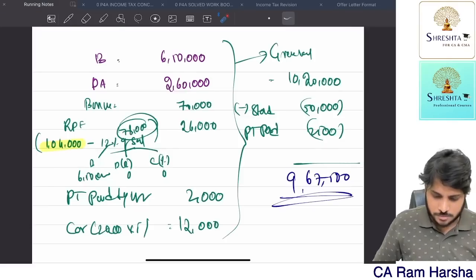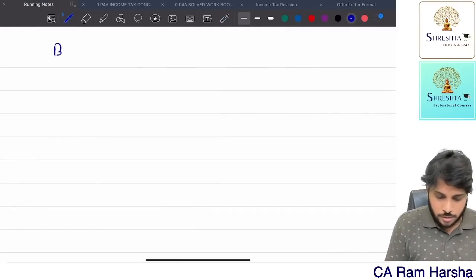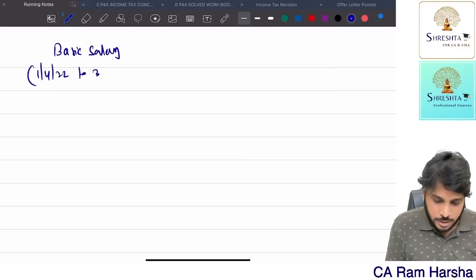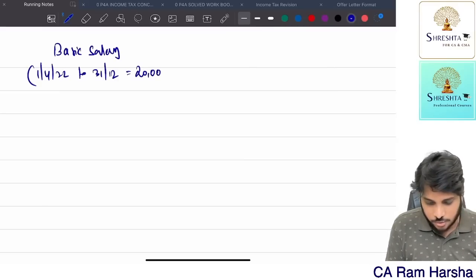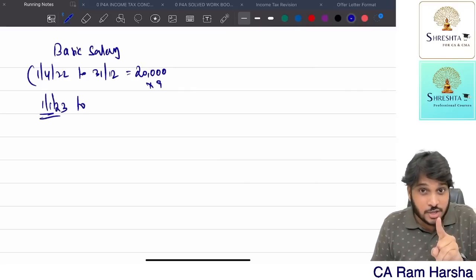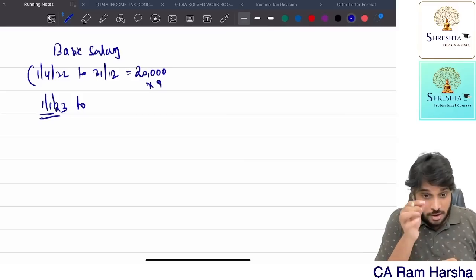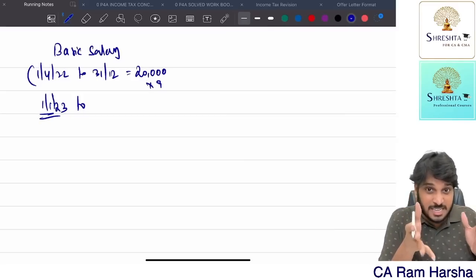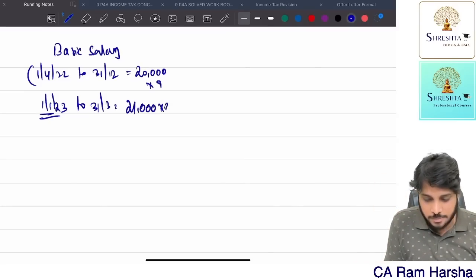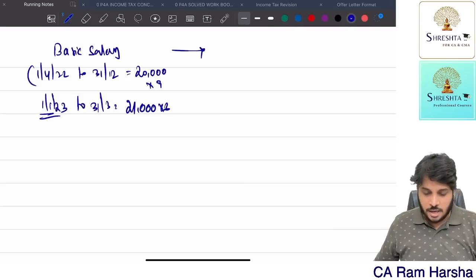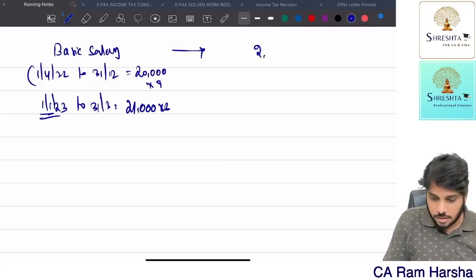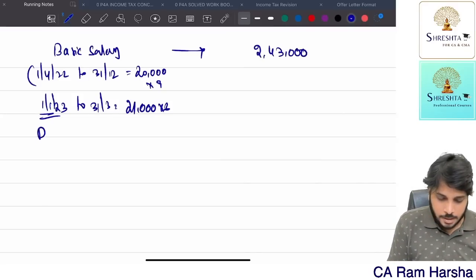Why late? Let's compute. So, basic salary. From 1st April 22 to 31st December is equal to 20,000 multiplied by 9. From 1st January 23 he got an increment, because on 1st January 2023 he completed 1 year. So since he completed 1 year by 31st December itself, January onwards 21,000 is salary. So till 31st March his salary is 21,000 multiplied by 3. So what is the total basic salary? 1,80,000 for 20,000 into 9, plus 21,000 into 3, so 2,43,000 is basic salary.